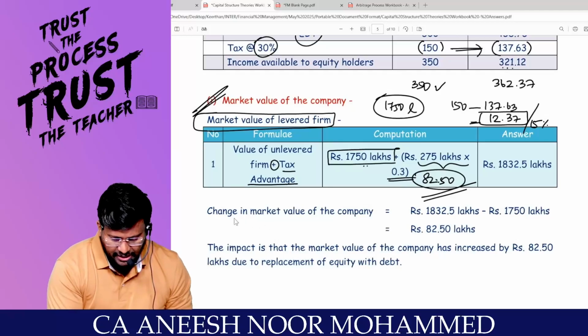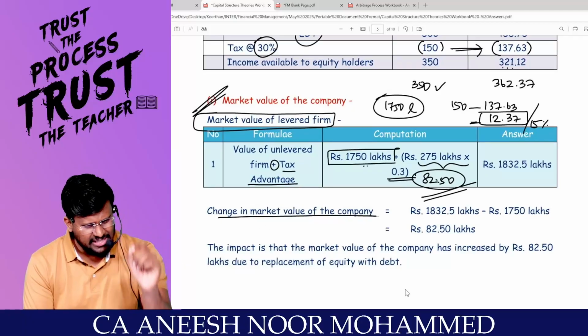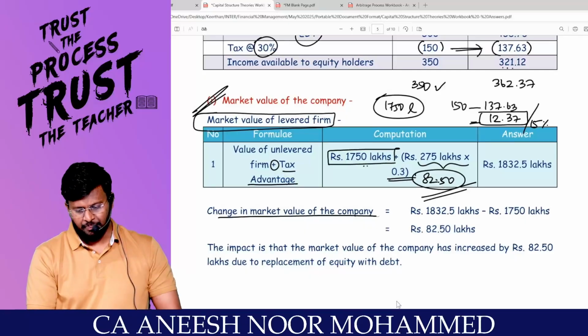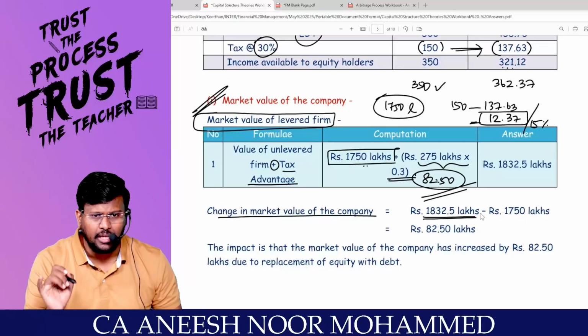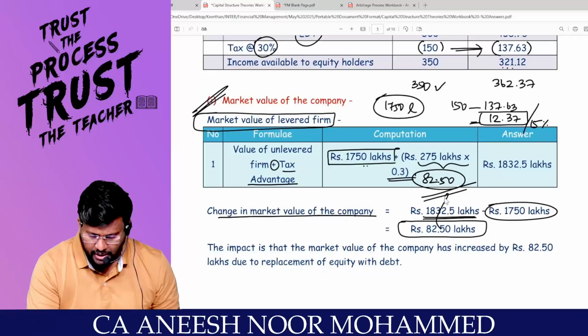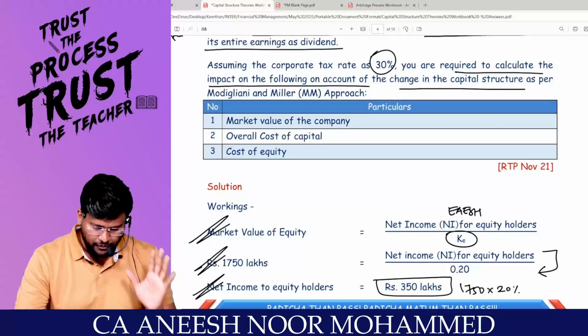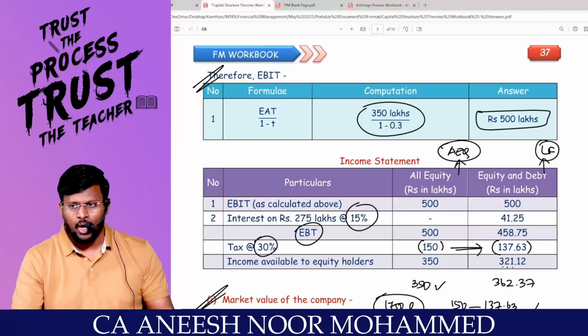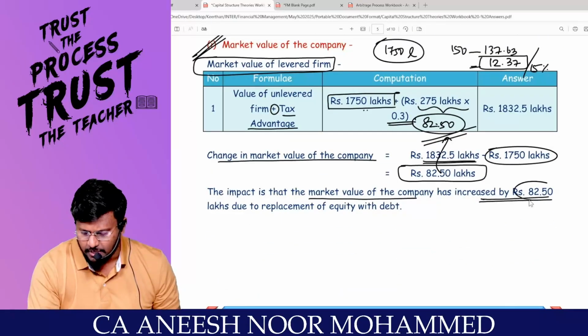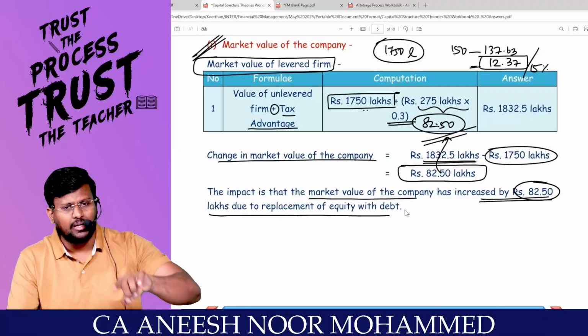What MM is saying is that if you convert an unlevered firm into a levered firm, if there is tax, the value of the levered firm will always be much higher than the value of the unlevered firm. Now the value has become 1832.5 and earlier the value was 1750, so there is an addition of 82.5. This is the first requirement of the question: what is the impact on the market value of the firm? If there is tax, the market value of the firm increases. The market value of the company has increased by 82.5 lakhs due to replacement of equity with debt.